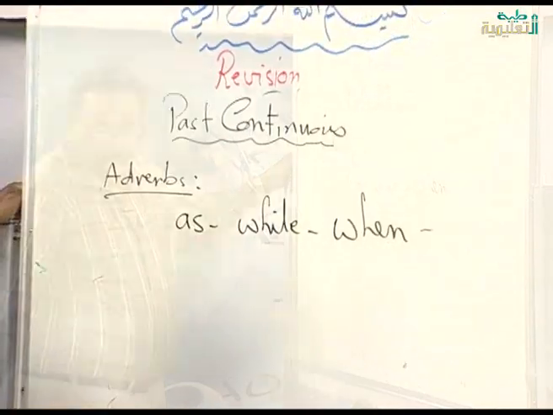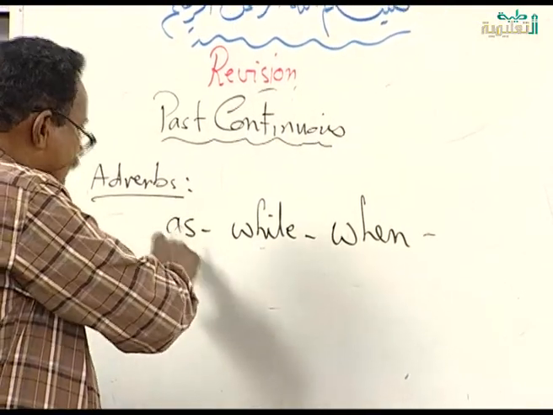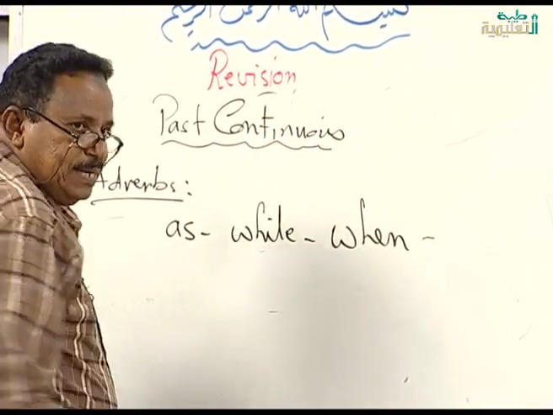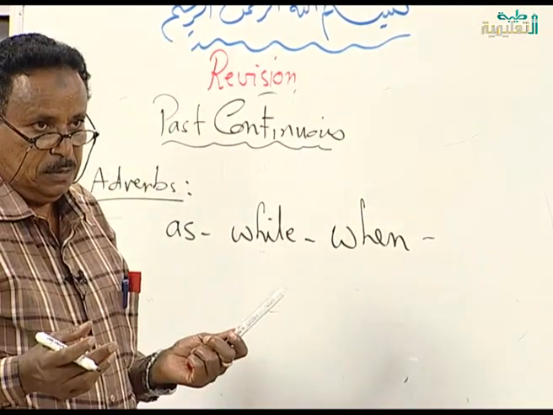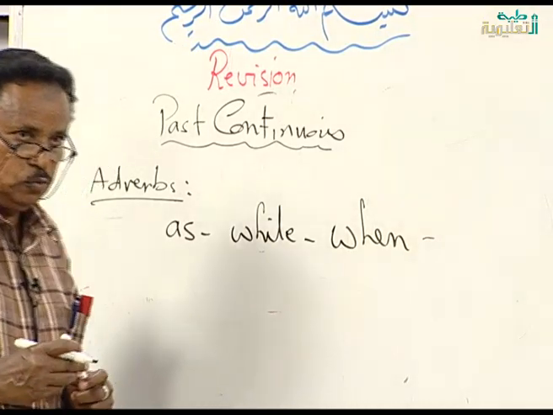It means that when you find these as or while or when, you should use the past continuous. How can we use the past continuous?